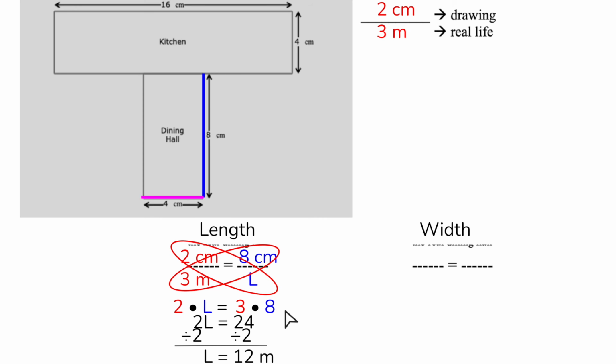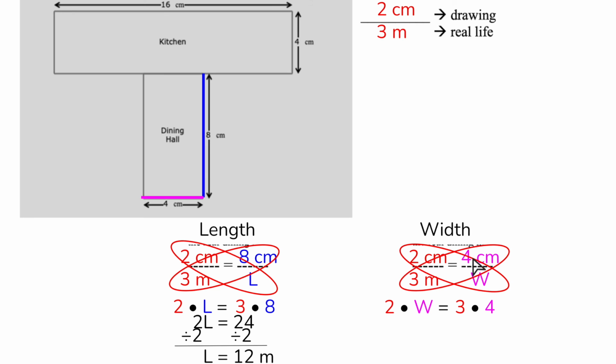I need the width also, because remember, we need length and width to calculate area. So I'm going to start with my 2 over 3 again. That's my scale factor. And now I'm going to look at the width of the drawing, which is 4. I don't know the width of the real dining hall. That's what they're asking me to find, part of it. Now I'm going to do my cross multiplication again. 2 times W and 3 times 4.